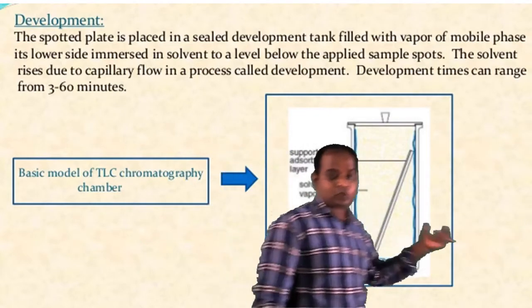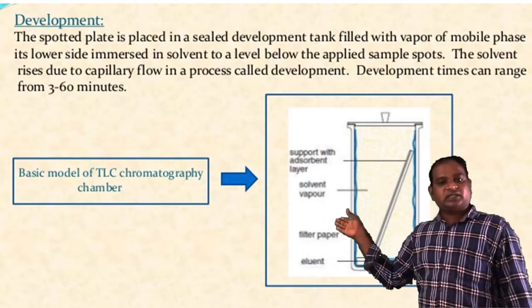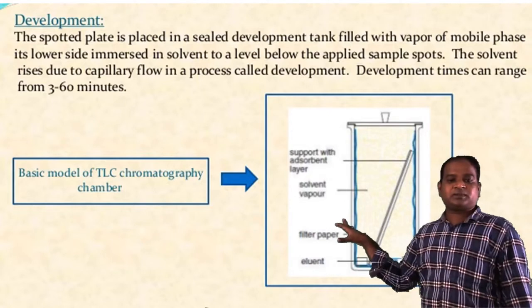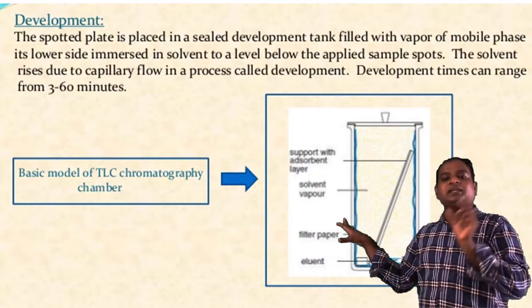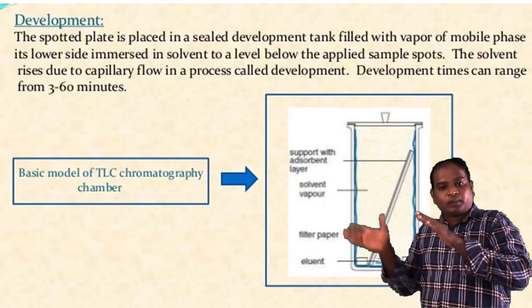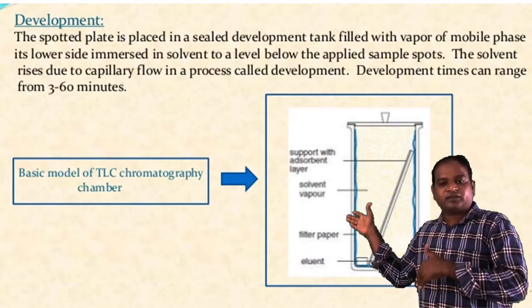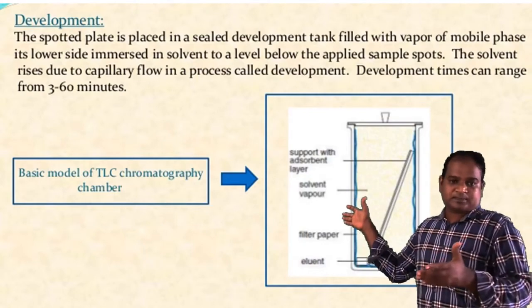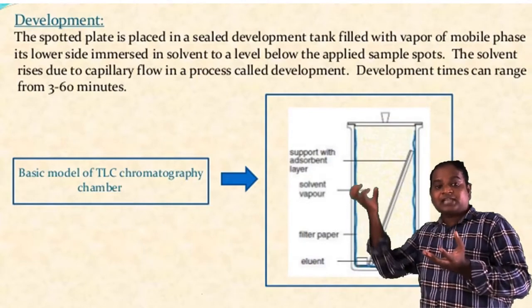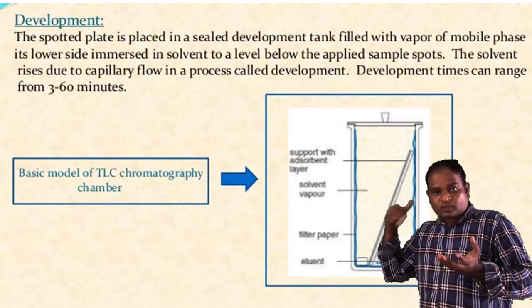But in paper chromatography, the development is completely different. There is a partition principle, that is, the sample is partitioned between the water and the mobile phase. Here the principle is completely different, that is the adsorption principle. That is, the sample is adsorbed onto the silica gel by using the solvent.